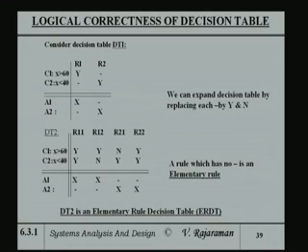In this case the expanded table is called an elementary rule decision table.